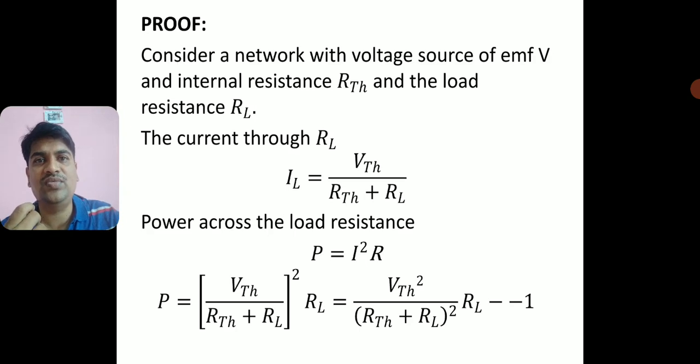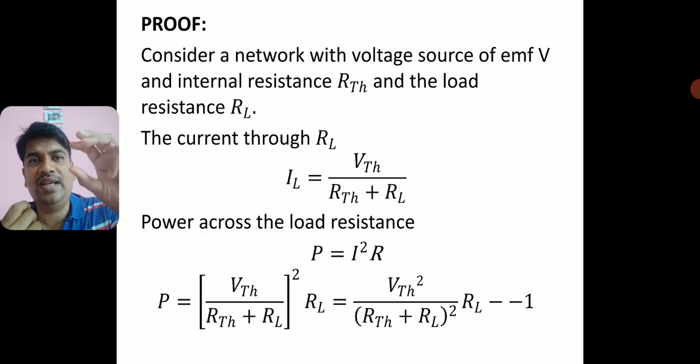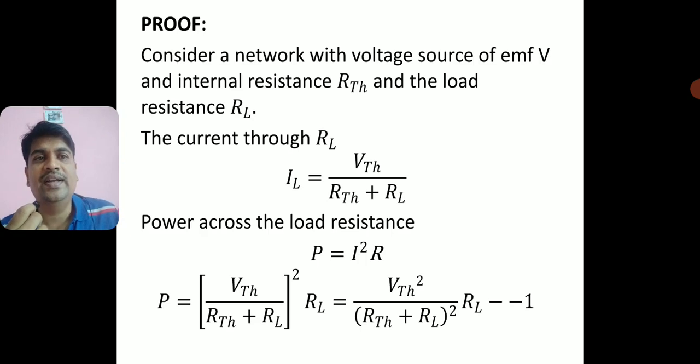resistance, and the resistance will be the resistance of the load. So for I I am substituting IL, for R I am substituting RL. Right. So the power equation becomes P is equal to, instead of I, I am substituting IL, the current through the load resistance, which is VTH by RTH plus RL. So it is VTH by RTH plus RL whole square. Because in the power formula, I have I square. So I have taken the square of the current, which is VTH divided by RTH plus RL, squared.